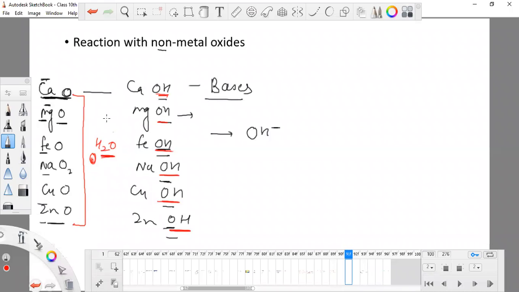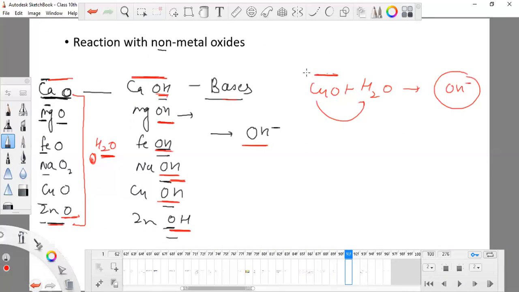Remember that both metal oxides and metal hydroxides are bases. Metal hydroxides can release their OH ions because they have OH ions, and metal oxides are not having OH ions, but when any metal oxide reacts with water, the water will release its OH ion.